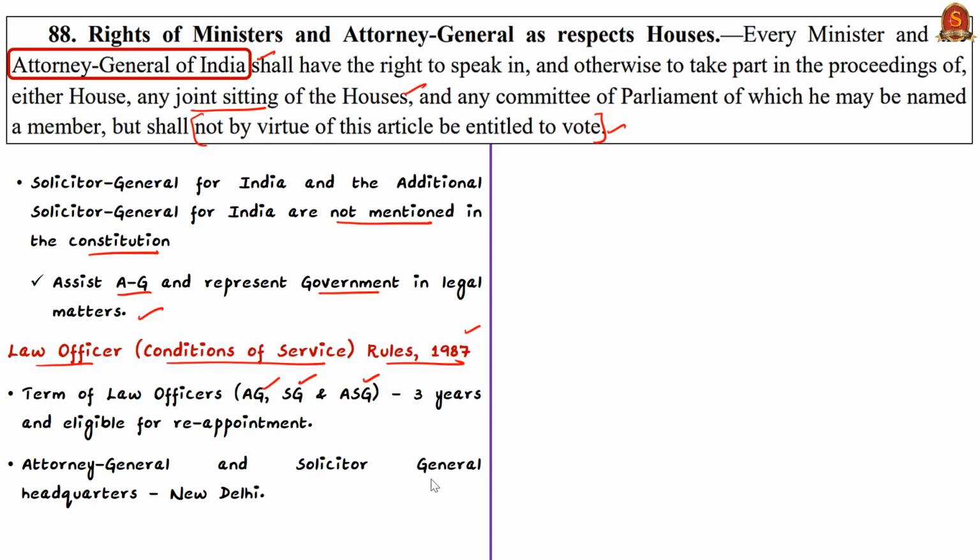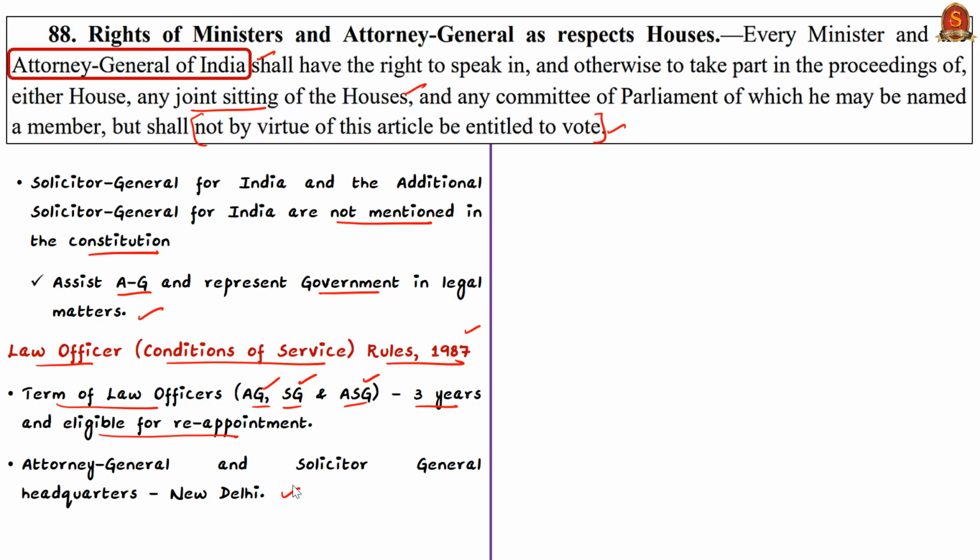Now, according to this Law Officer Conditions of Service Rules of 1987, the term of a law officer is 3 years and the officer is eligible for reappointment as well. So here, law officer, as we saw already, includes Attorney General, Solicitor General and Additional Solicitor General. And know that the headquarters of the Attorney General and Solicitor General is at New Delhi.